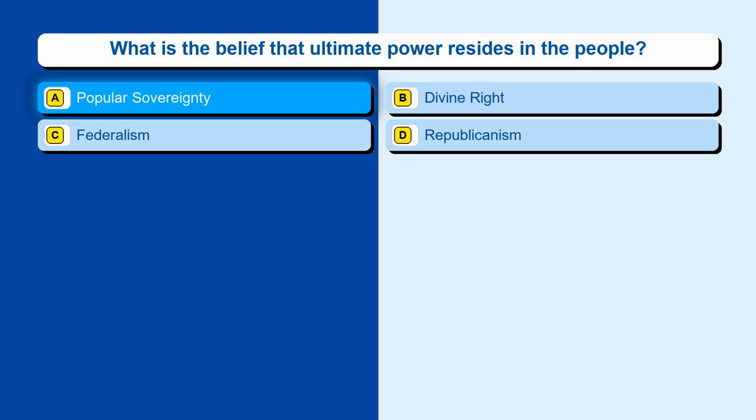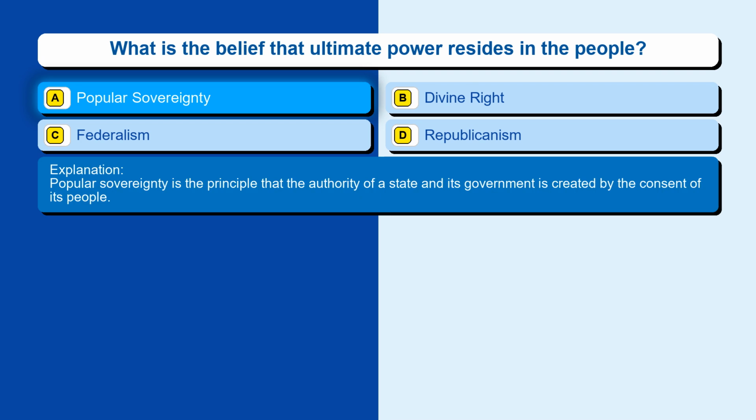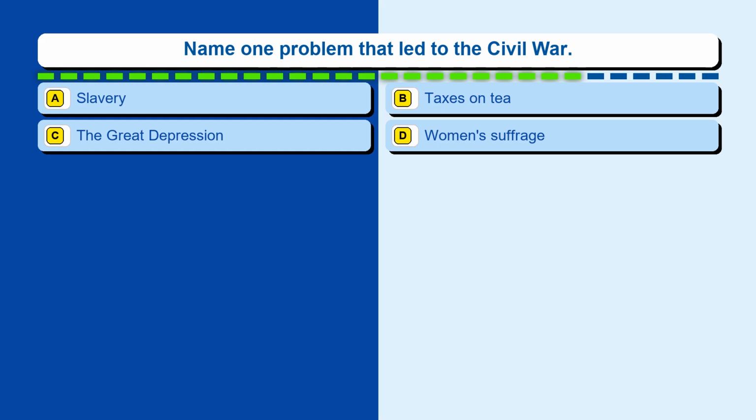The correct answer is option A, popular sovereignty. Popular sovereignty is the principle that the authority of a state and its government is created by the consent of its people. Question 55. Name one problem that led to the Civil War.